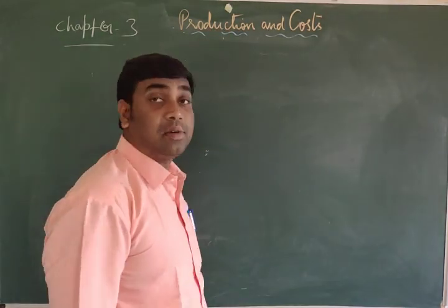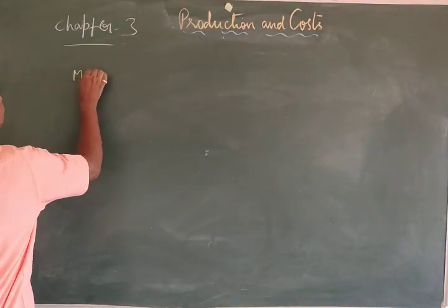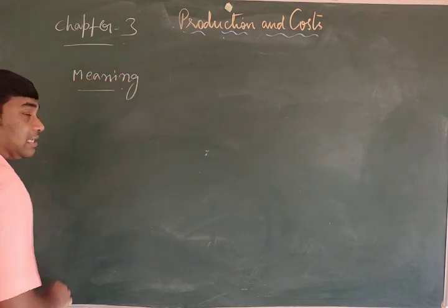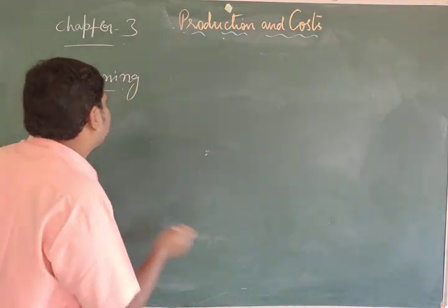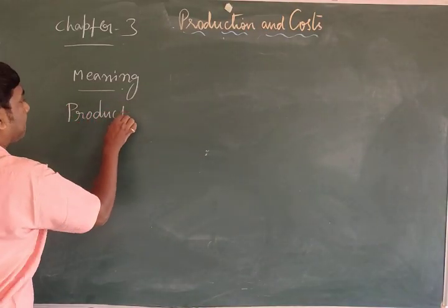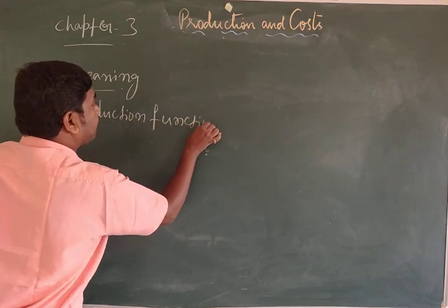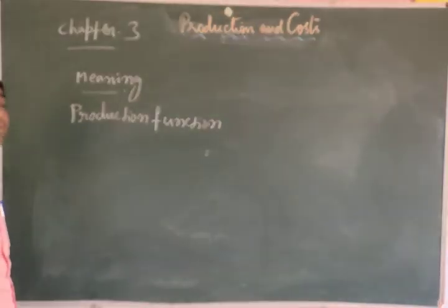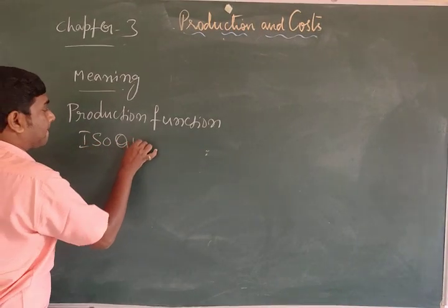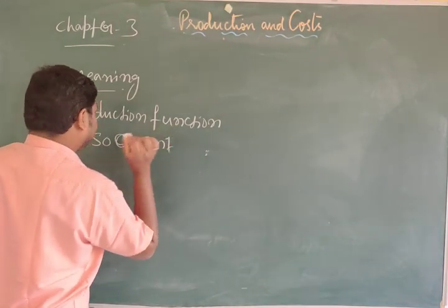Under production we have to discuss the meaning, the production function, and also isoquant.